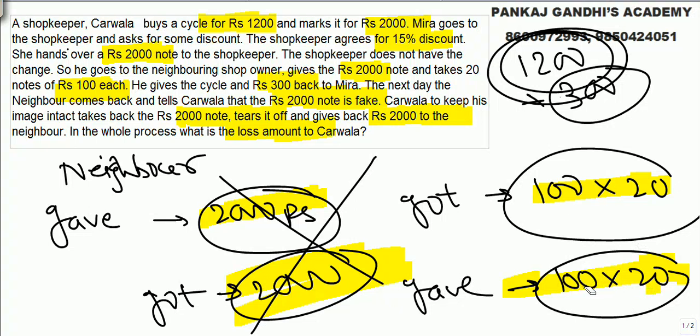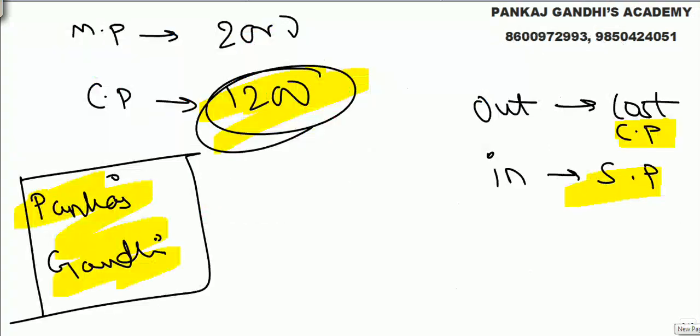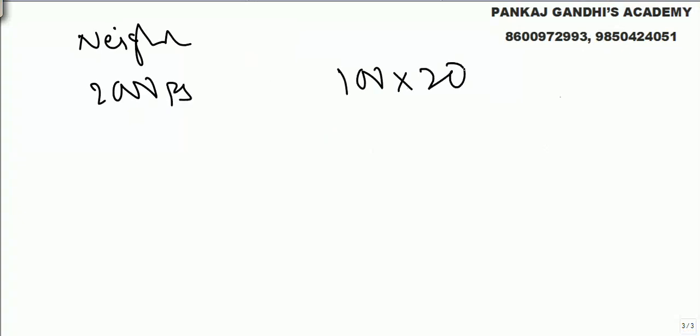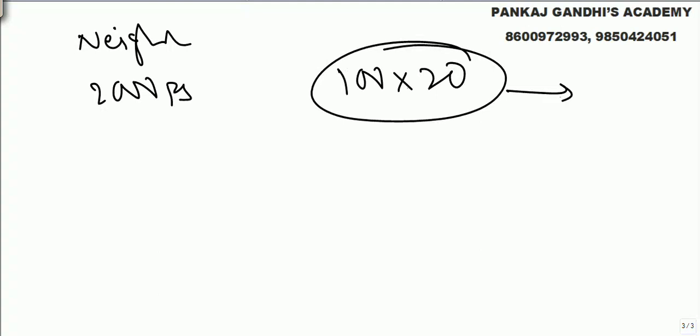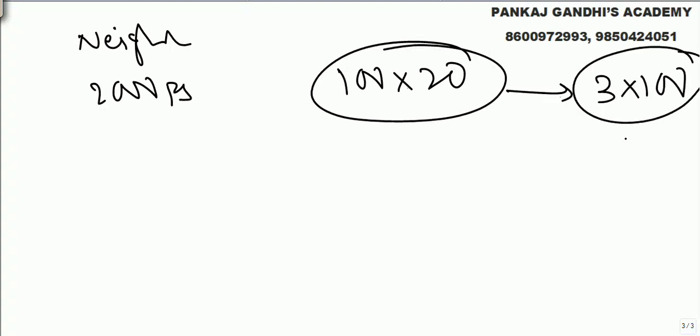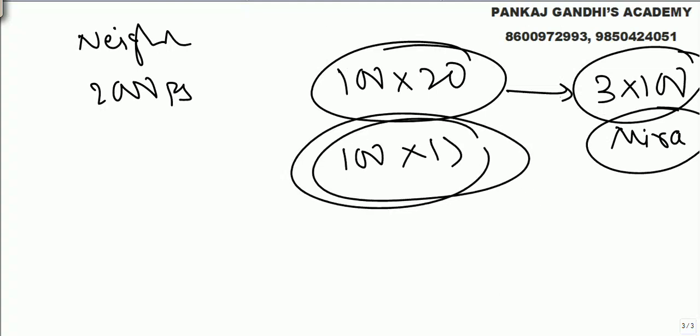Now some of you are wondering how he gave 20, so let me try another way. The neighbor gives you 20 notes of 100, out of which 3 notes you give to Meera. So 17 notes are with you in your locker, in your galla, the typical Indian galla.